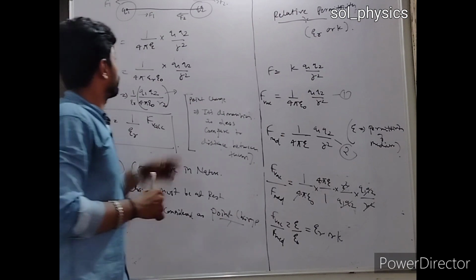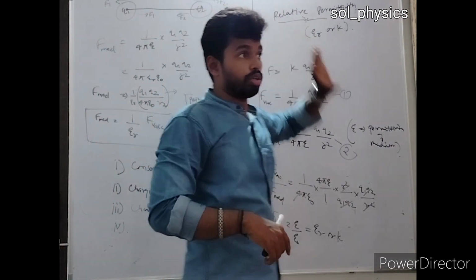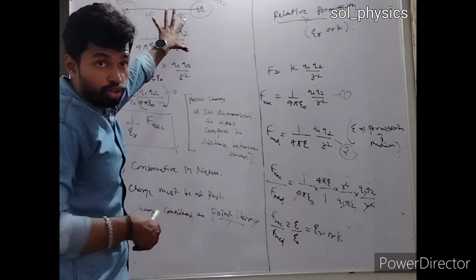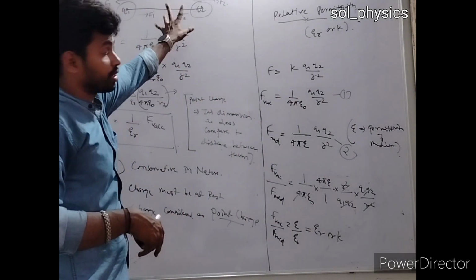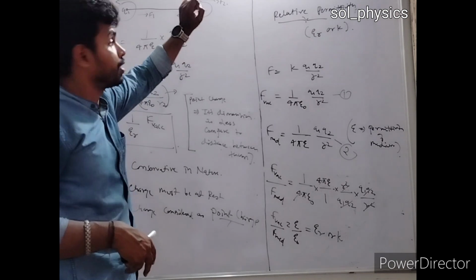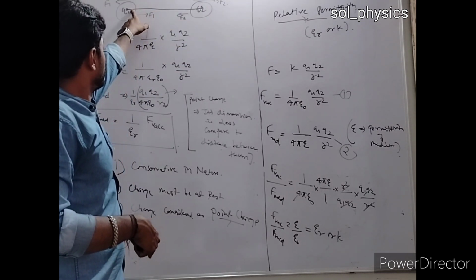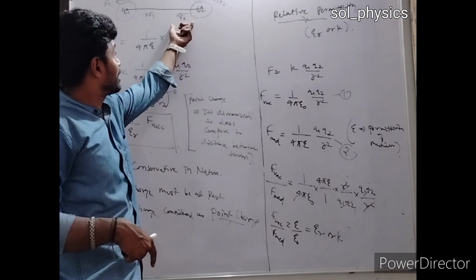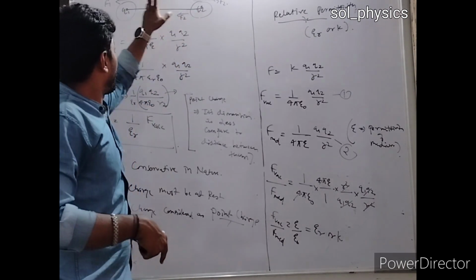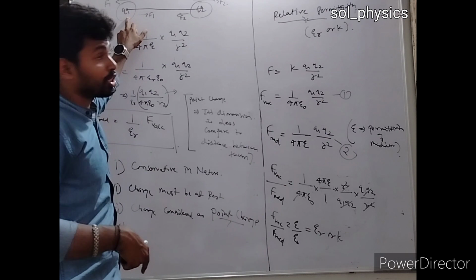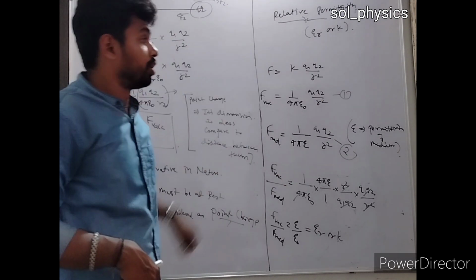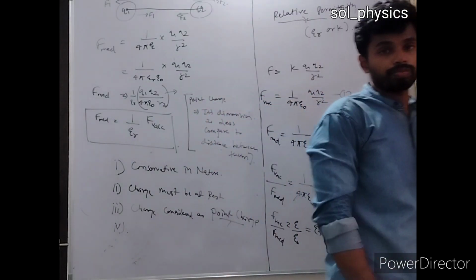You might be confused about what F1 and F2 are. This is the electrostatic force developed between the two charged bodies. Due to the Q1 charge, the Q2 charge will experience a force, denoted F2, and due to the Q2 charge, the Q1 charge will experience a force, denoted F1. So that's why I have stated F1 and F2.